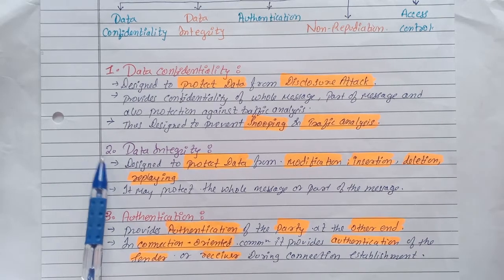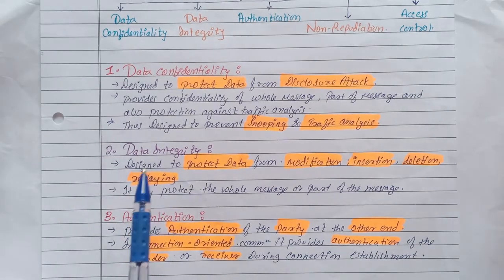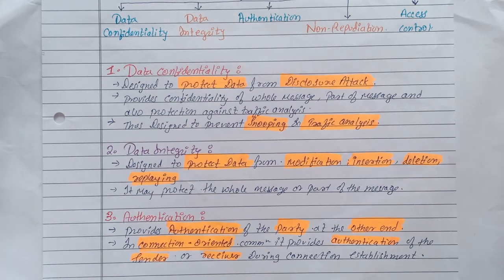Then data integrity. Data integrity is designed to protect data from modification, insertion, deletion, replaying. It may protect the whole message or part of the message. So data integrity is the security service for protection from threats to integrity.